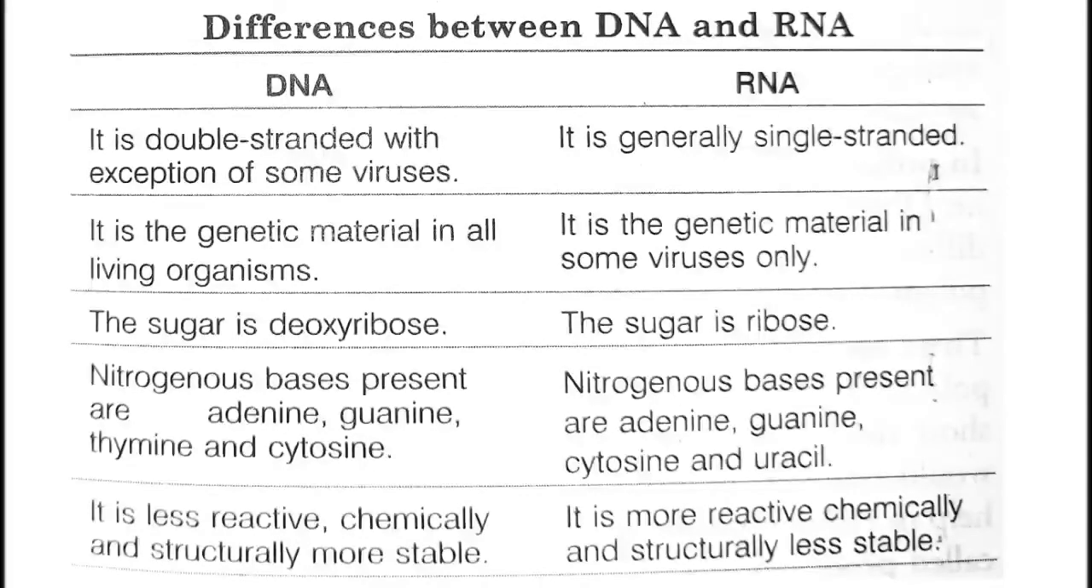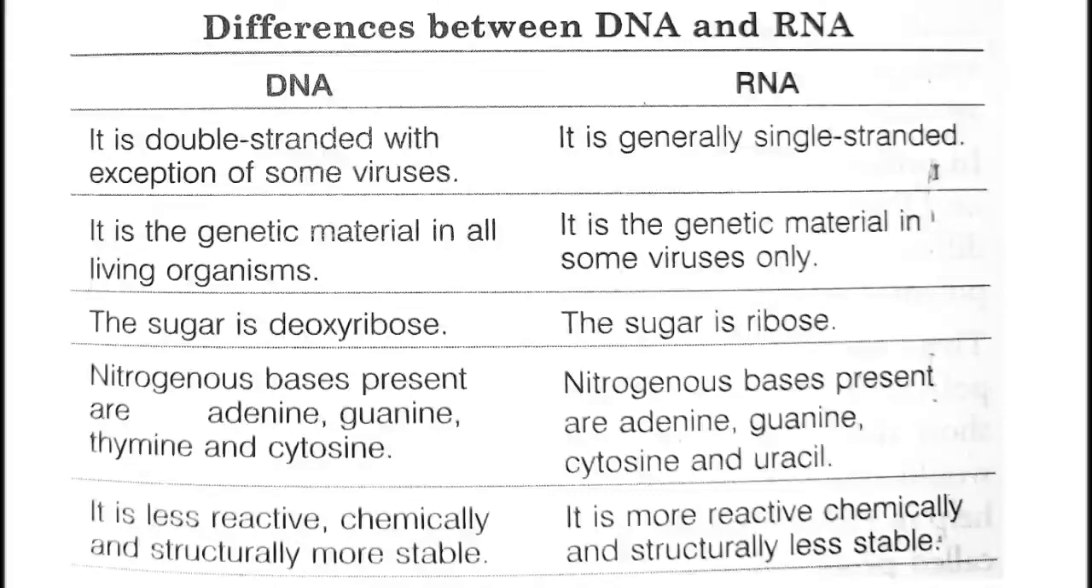DNA is double-stranded, with the exception of some viruses, whereas RNA is generally single-stranded. DNA is a genetic material present in all living organisms, while RNA is present in only some viruses. Which is the sugar in DNA? We all know the full form of DNA, deoxyribonucleic acid.